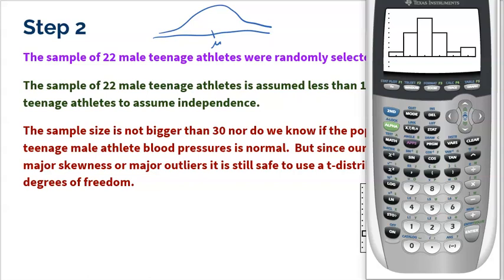I use the word major because you might see an outlier that you think, well, that's kind of high, but is it major? Is it way to the right? I mean, is it 100 value points better or worse? You know what I'm saying? Those are major outliers. And then same thing with skewness. I need to see a direct tail only on one side. That would be major. I clearly do not see that here.